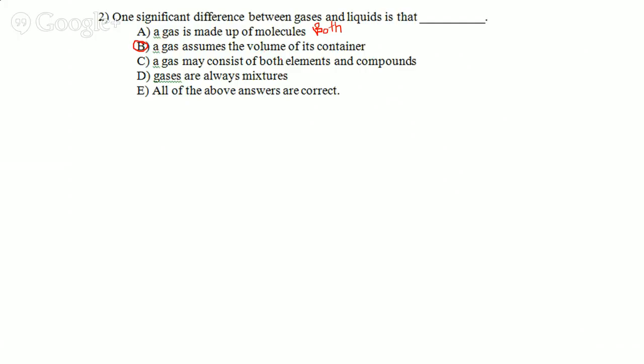All right, let's take a look at the other options. A gas may consist of both elements and compounds. That's true for both of them. They could be elements or compounds. Gases are always mixtures. That's wrong, and E is wrong. So B is our absolute correct answer.